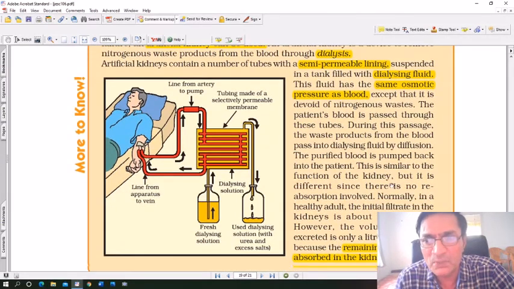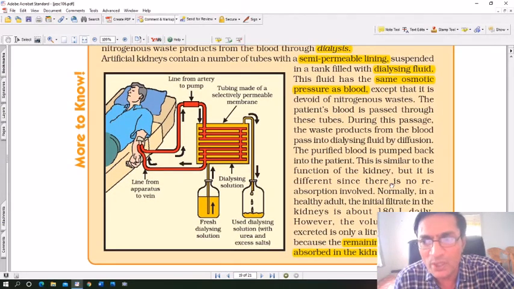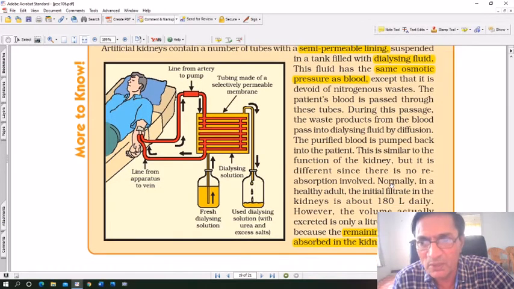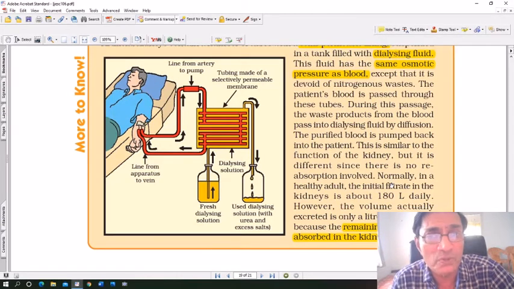The patient's blood is passed through these tubes. During this passage, the waste product from the blood passes into the dialysing fluid by diffusion. The purified blood is then pumped back into the patient. This is similar to the function of the kidney, but it is different since there is no reabsorption involved.